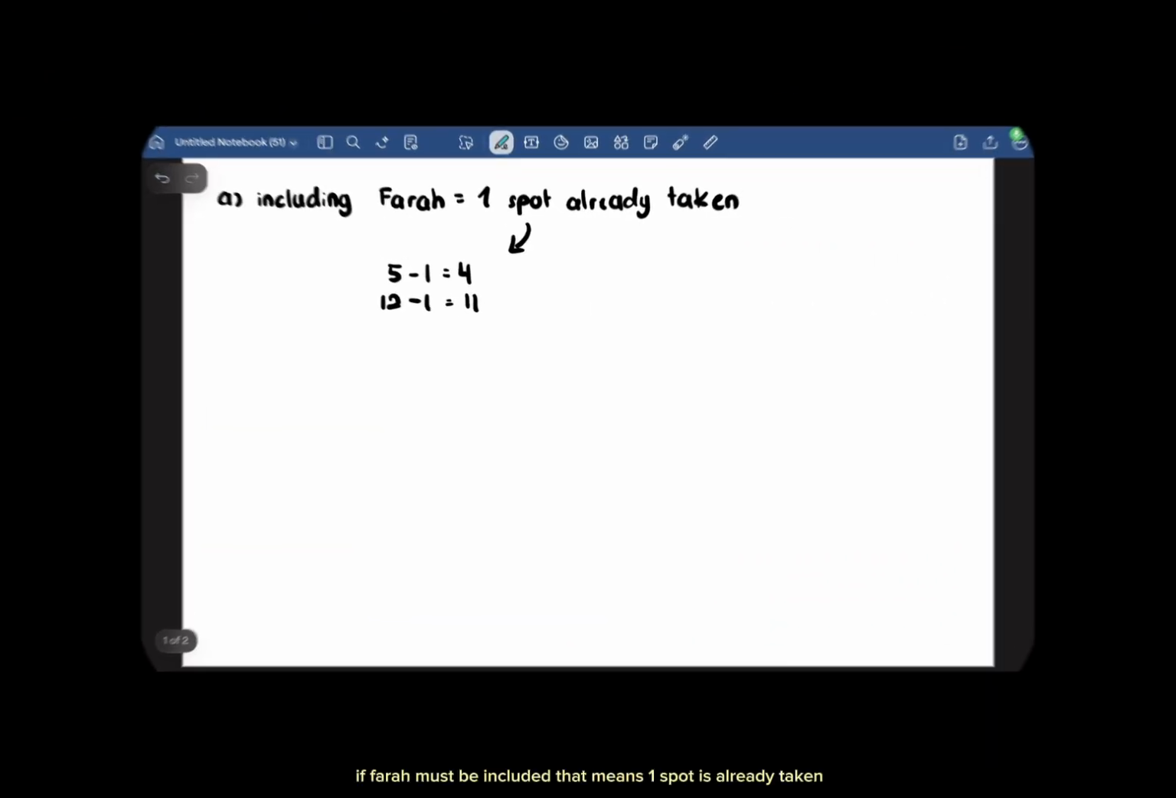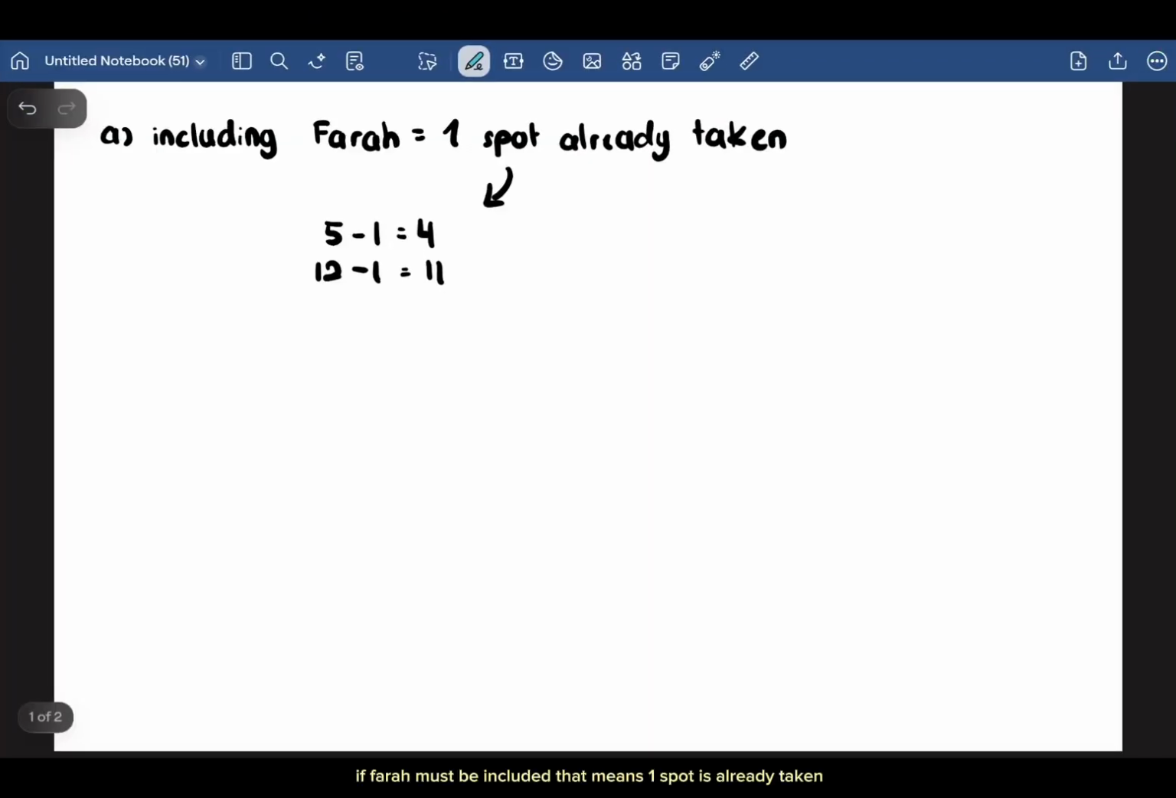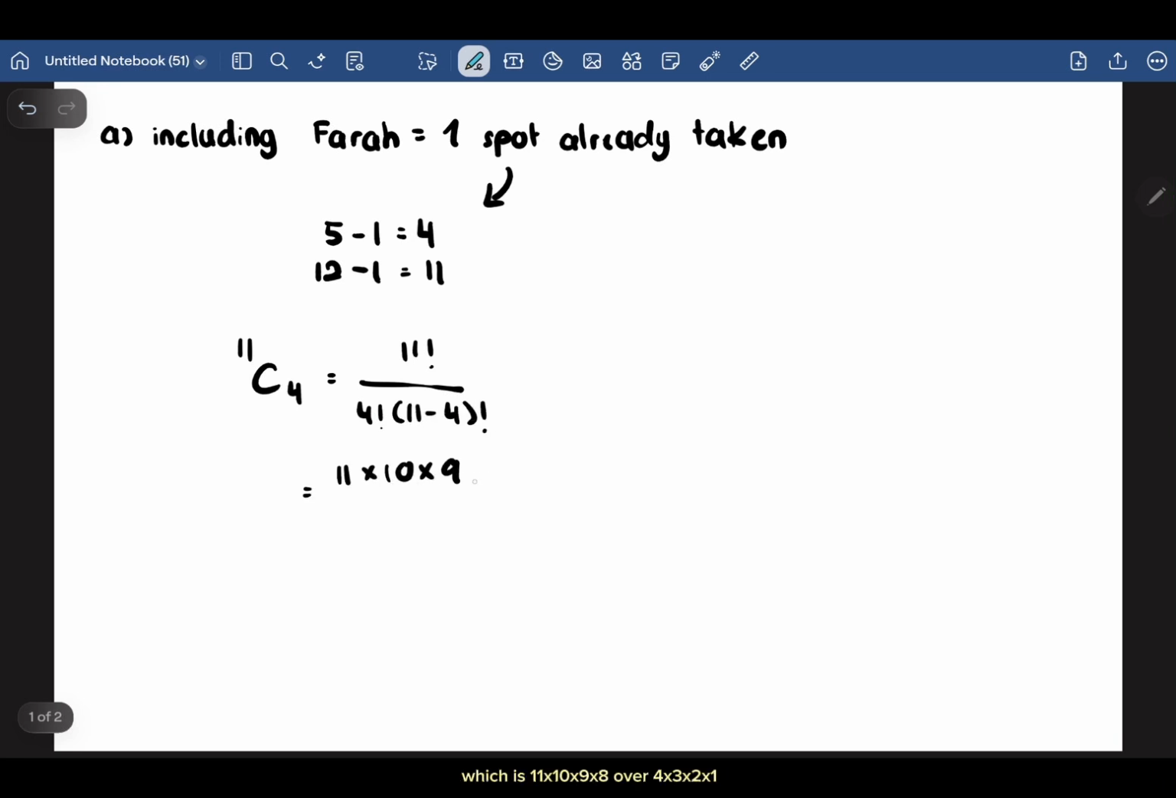Alright, so next the 5-person subcommittee for the decorations, catering, and also stage setup. Obviously I'm automatically in, so 4 spots left from 11 people. Farah must be included. That means 1 spot is already taken. So 11C4 equals 11 factorial over 4 factorial times (11 minus 4) factorial, which is 11 times 10 times 9 times 8 over 4 times 3 times 2 times 1, equals 330 different subcommittees.